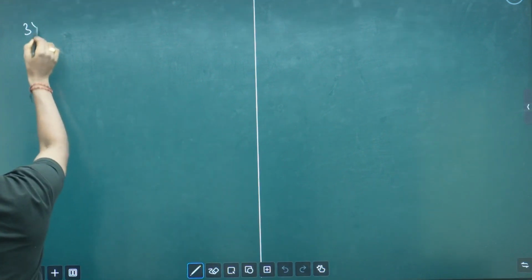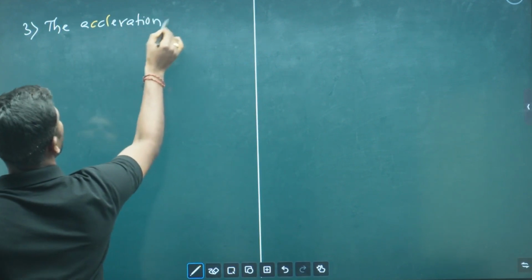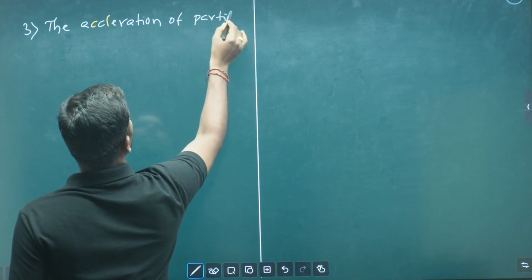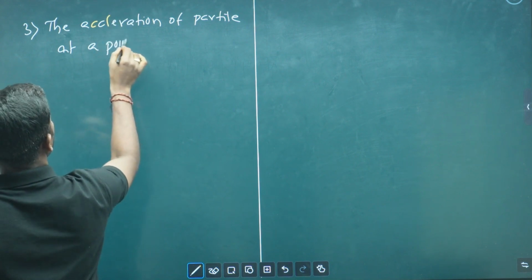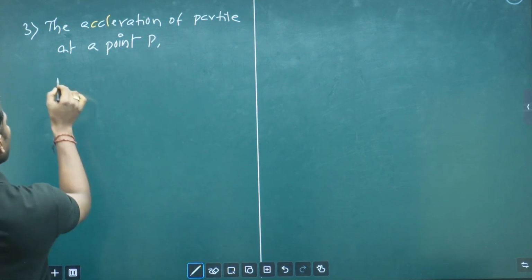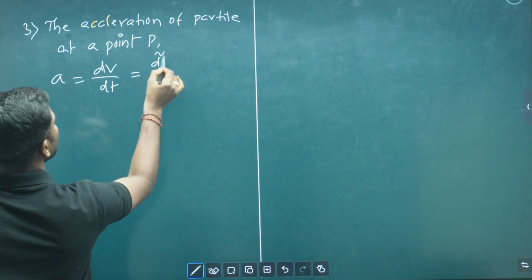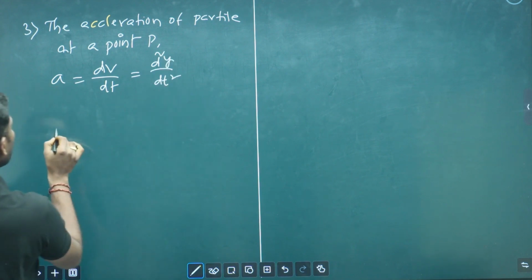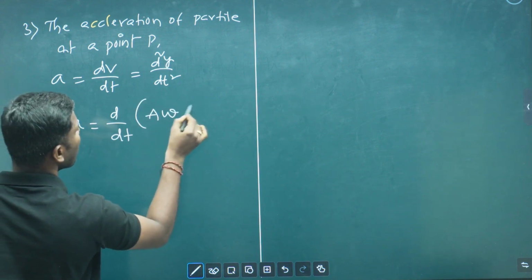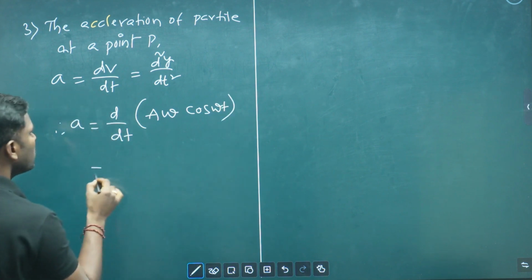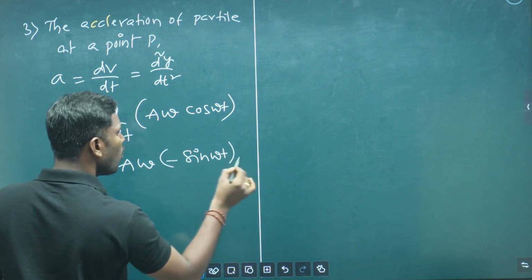Third important observation: similarly we can find out the acceleration of the particle at a given point P. Taking the acceleration of the particle at point P, this is the rate of change of velocity or the second derivative of displacement, right? So therefore a equals d by dt of velocity, which we got as a omega into cos omega t, so a omega into the derivative of cos omega t, that is minus sin omega t into omega.